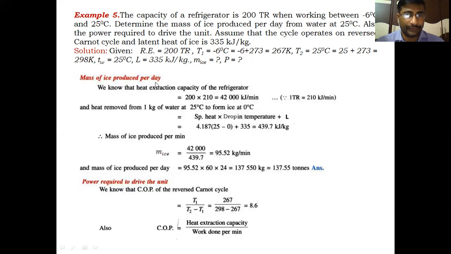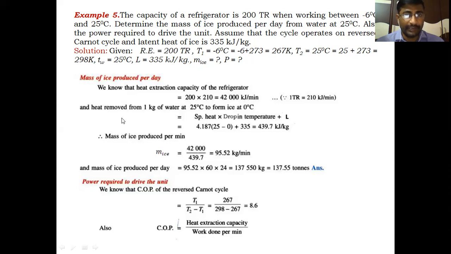Mass of ice produced per day. How much ice is produced by the system every day? To find the mass of ice, we should know the capacity of the system that is given, 200 tons of refrigeration. 200 tons of refrigeration is converted into kilojoules per minute by multiplying by 210. Therefore, 42,000 kilojoules per minute. For every minute, the system has the capacity to absorb 42,000 kilojoules of heat.